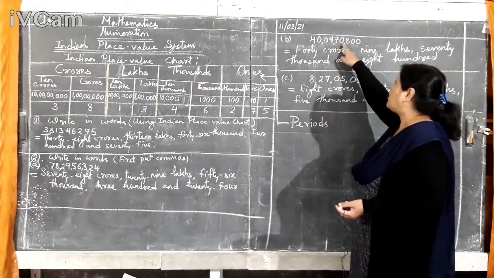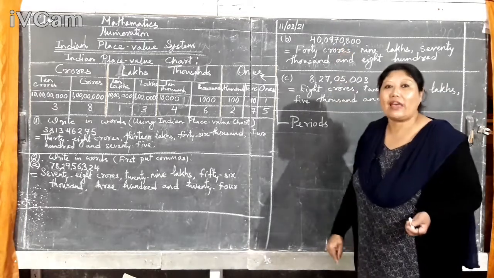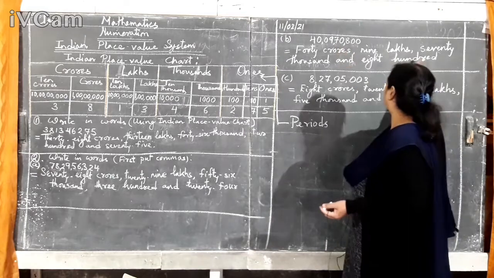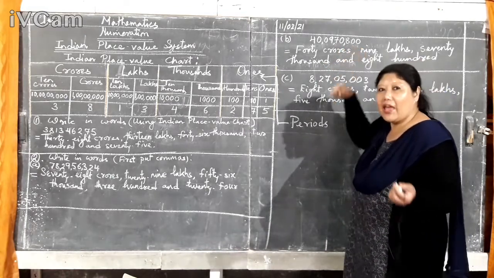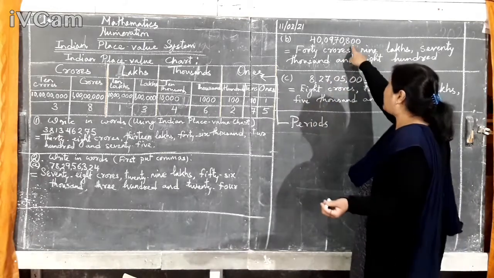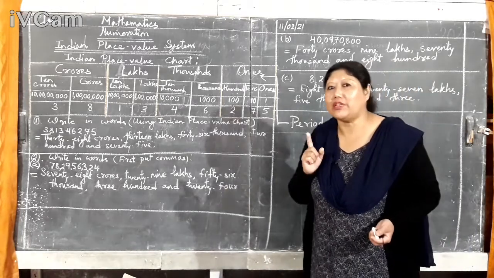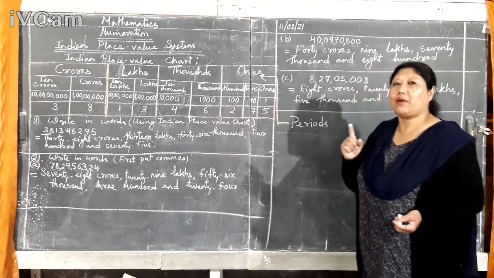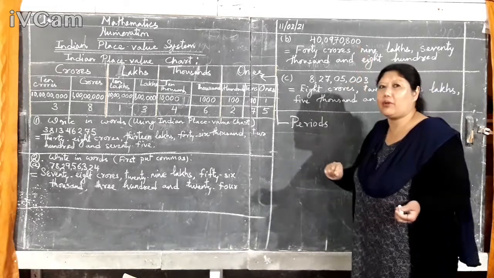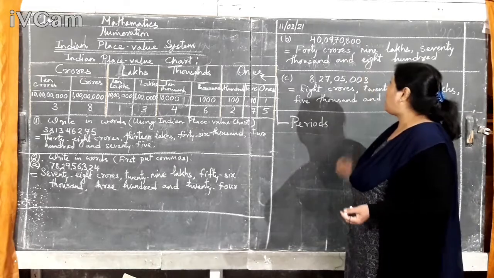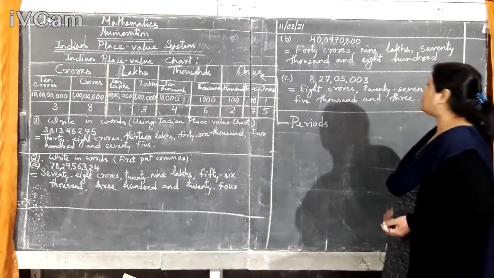And now 0 is here, isn't it? After the number. So 70 it becomes 70, and it is in thousands. So it will be 70,000. And 8 is in hundreds place. So 800. But after that, no tens, no ones. And remember, ones is also called unit place. Don't get puzzled. What is unit place? It's ones only. This place only, remember. Then it became 800. 40 crores, 9 lakhs, 70,000 and 800.